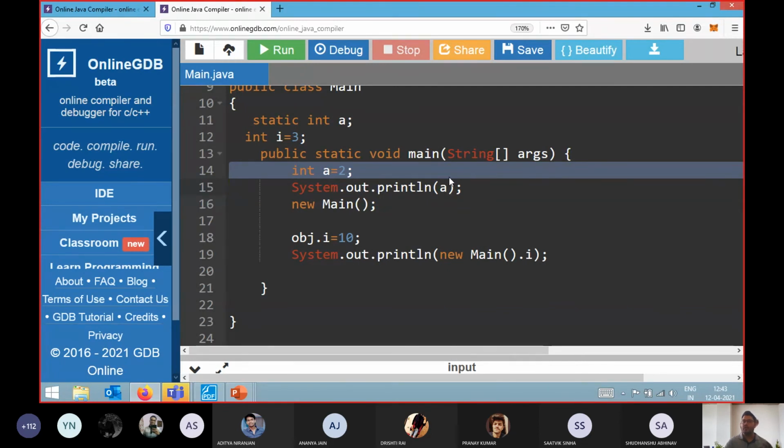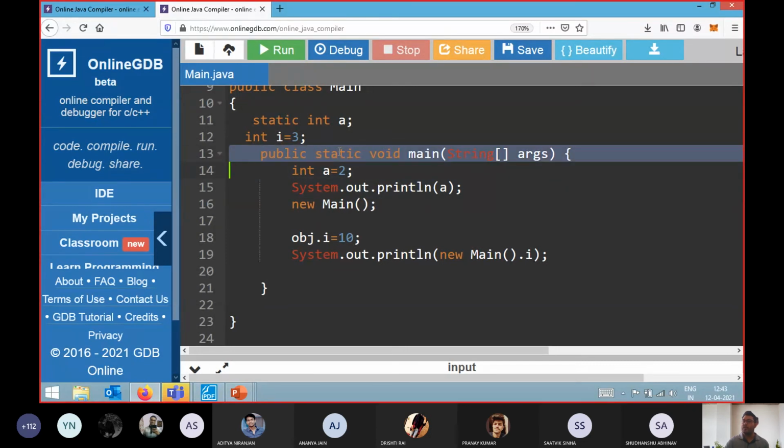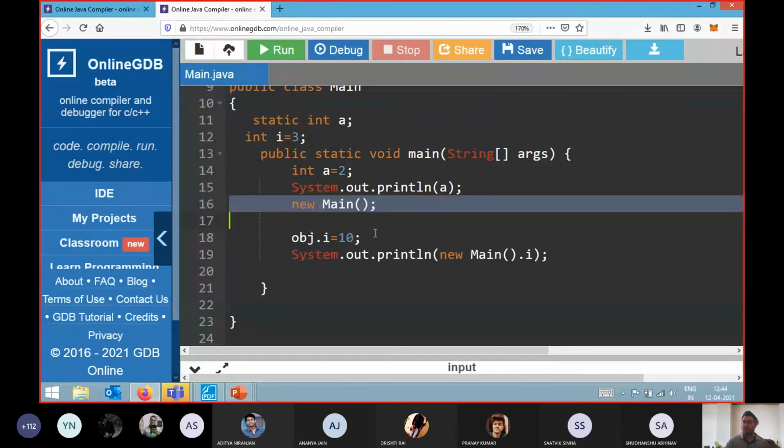If you go and try to analyze each and everything, you will find out it's very interesting. Always try to think in such a way: how they have created this thing, why they thought there should be a main method. These kinds of questions should come into your mind. Why they have made this thing, why they have a garbage collector. That is the beauty of the Java programming language.